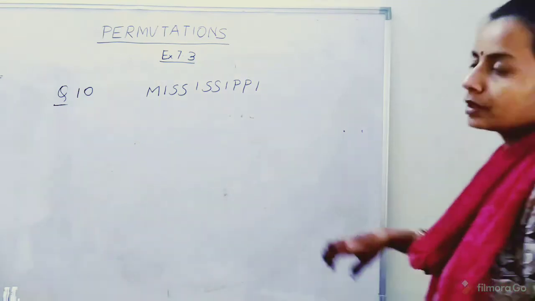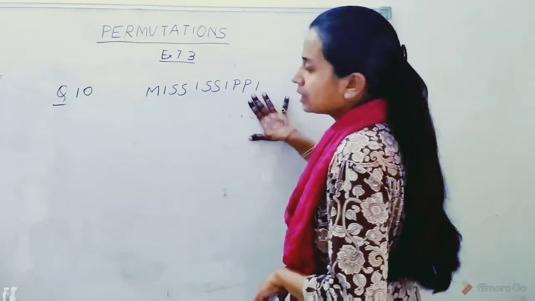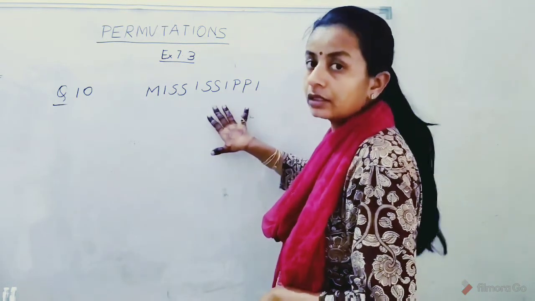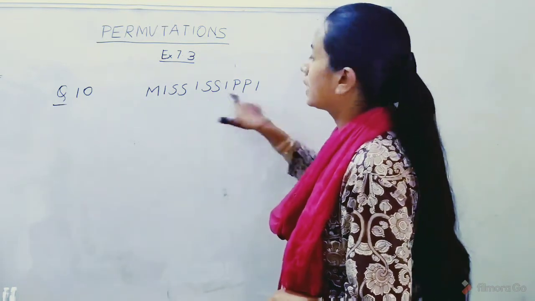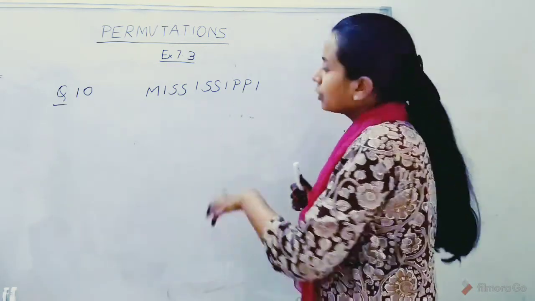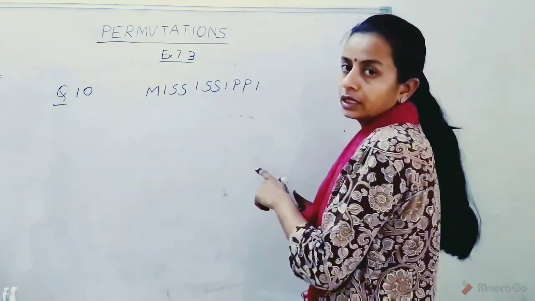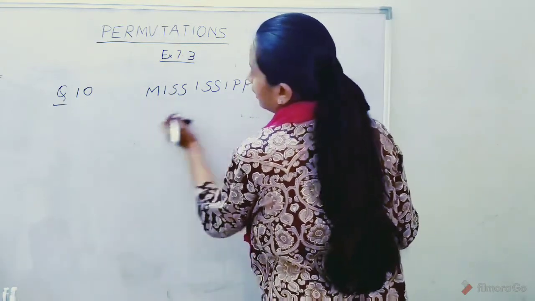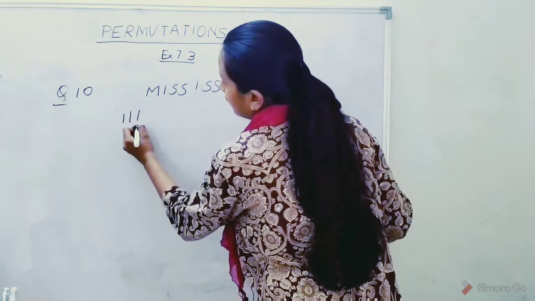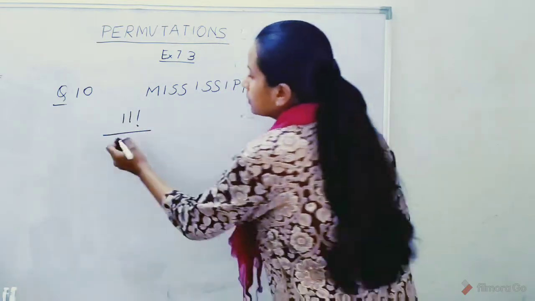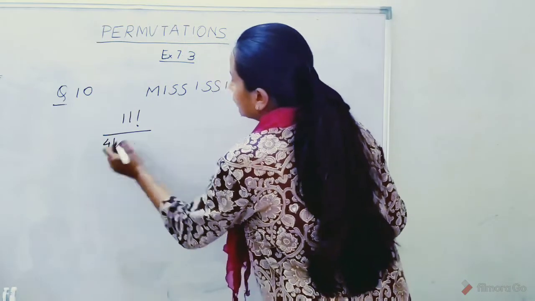Okay, in question number 10 we have this word Mississippi. We have to find out how many words are there in which 4 I's do not come together. The total number of permutations of this word Mississippi can be found out as there are 11 letters, so 11 factorial. I appears 4 times, so divide by 4 factorial.